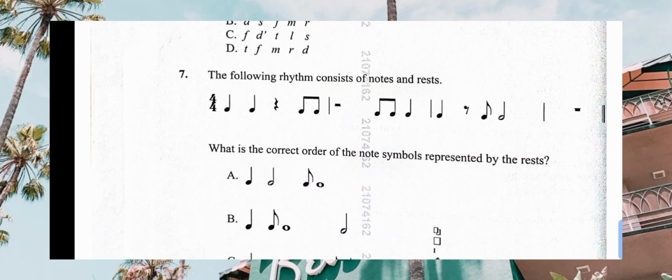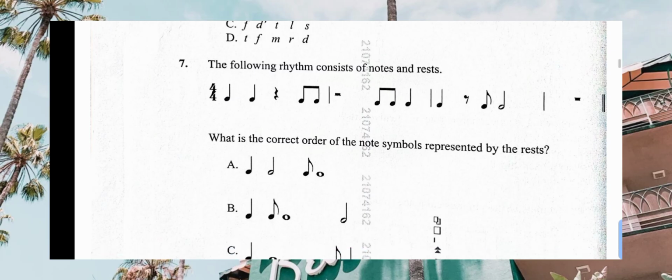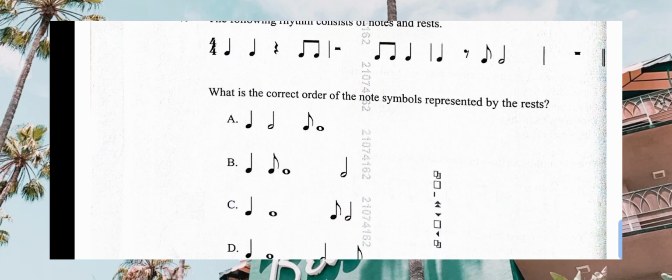Then the following rhythm consists of notes and rests. What is the correct order of the symbols represented by the rests?